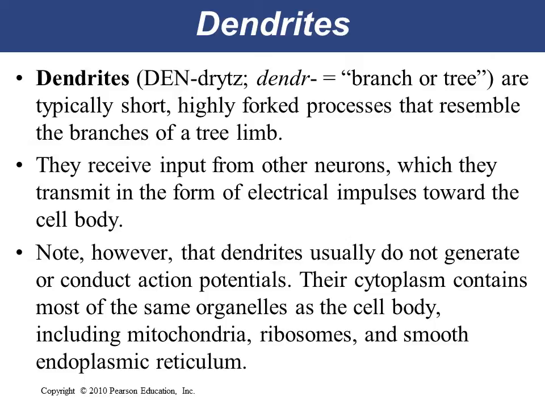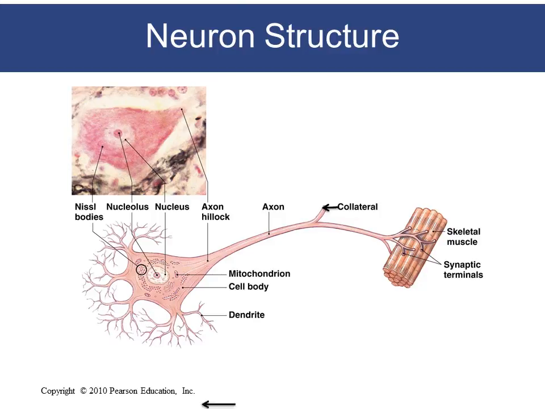However, these dendrites do not generate action potentials, so their cytoplasm contains most of the organelles found in the cell body, which include the mitochondria, ribosomes, rough endoplasmic reticulum, smooth endoplasmic reticulum, and Golgi apparatus. So these are the dendrites that have many branches, but they are not as long as the axon. They also help to receive and carry signals or impulses, but they do not conduct action potentials.